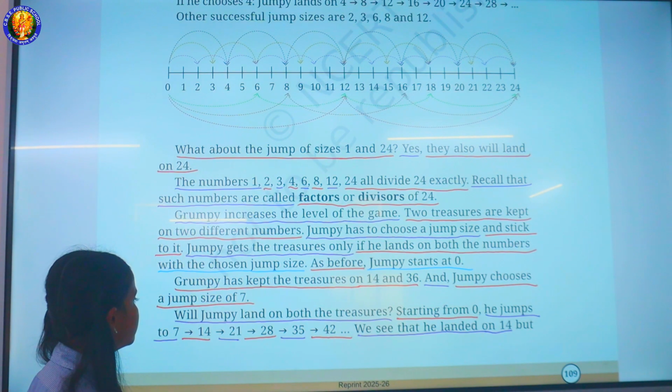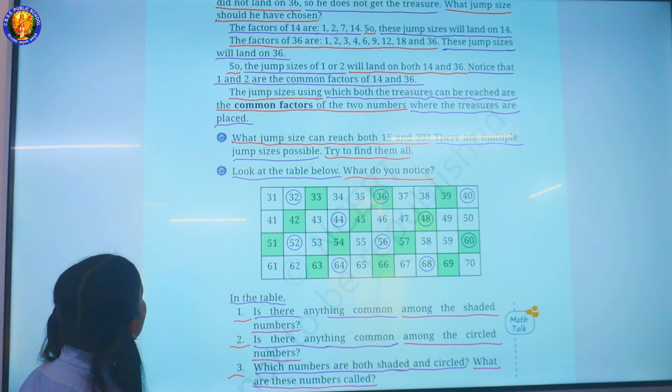Starting from 0, he jumps to 7, 14, 21, 28, 35, 42, and so on. We see that he landed on 14, but did not land on 36. So he does not get the treasure.